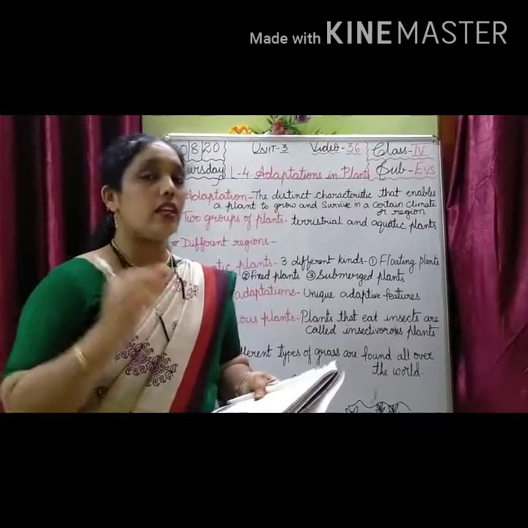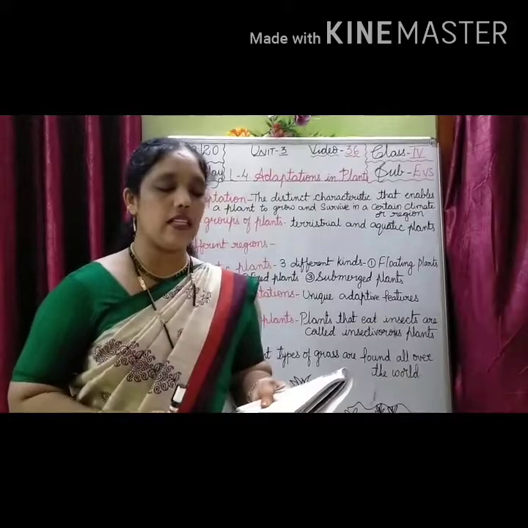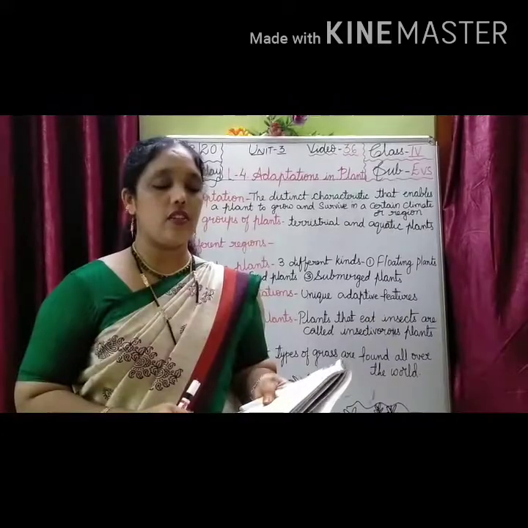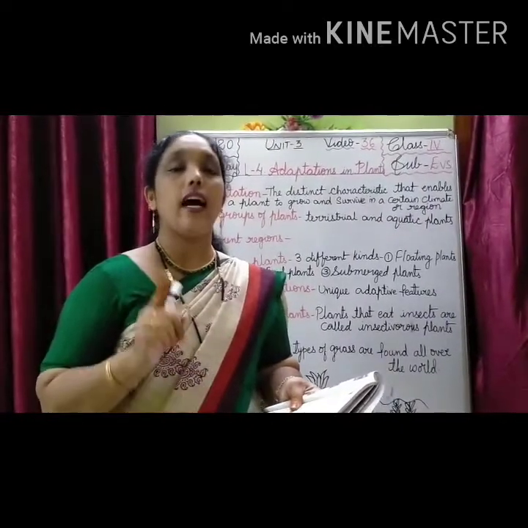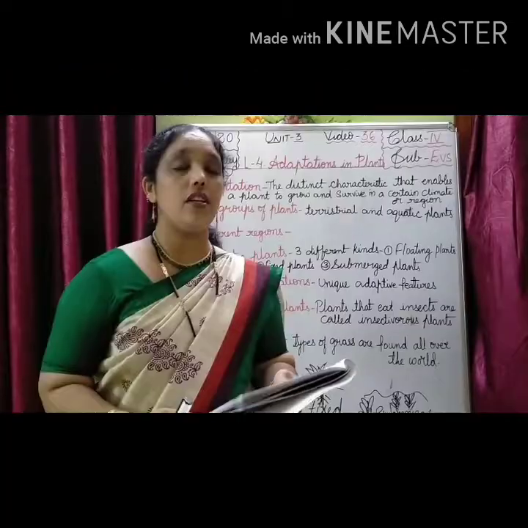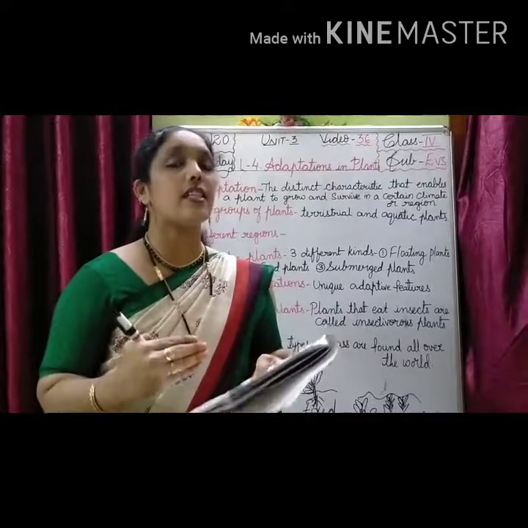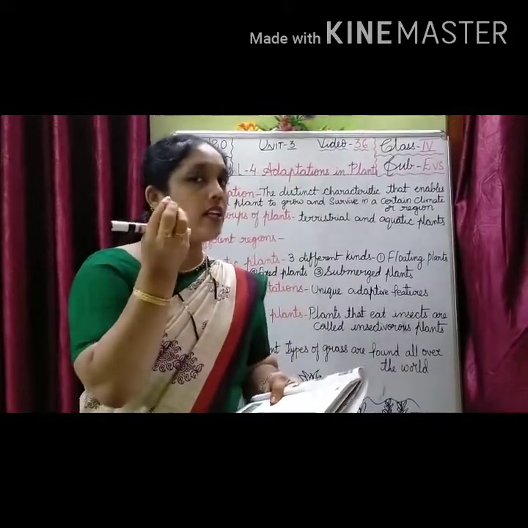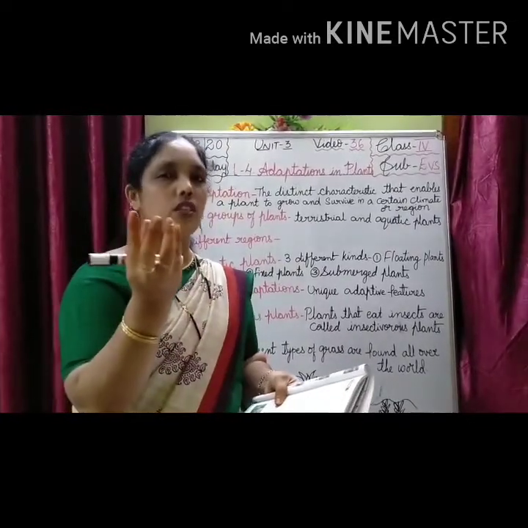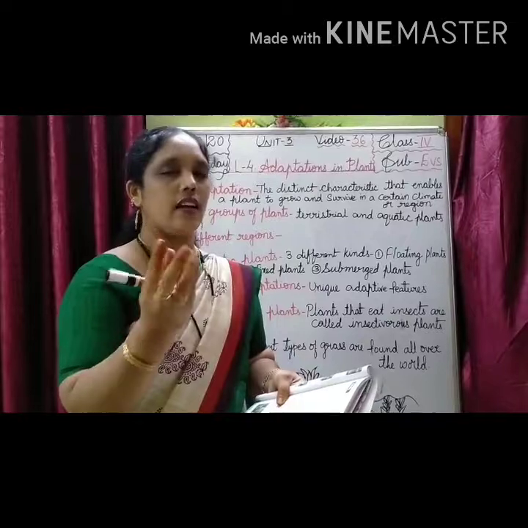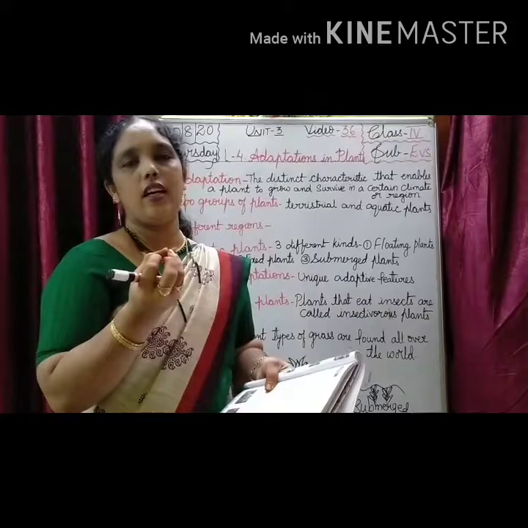Three examples, only three examples, though there are so many, but three examples are given here. What are the examples? Venus flytrap plant, pitcher plant, and sundew plant. About these three plants, now I am going to explain what the uniqueness in these plants is, how they trap the insect and how they eat. If you watch the video carefully along with my explanation, you can see clearly how the plants capture the insects.